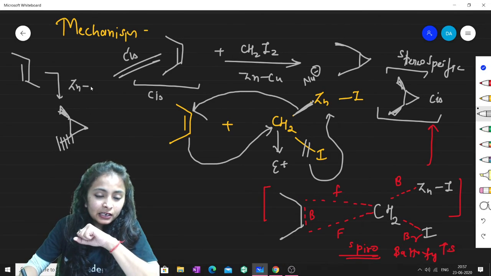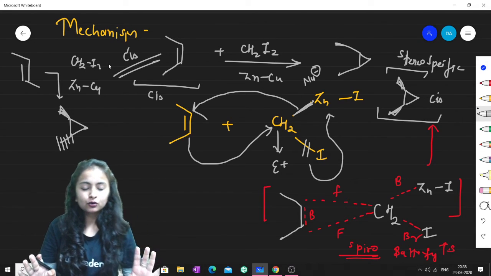I will write it like this, because the product is stereospecific. In this I will be taking zinc copper and CH2I2. So I hope you have cleared this. You are clear on this part.